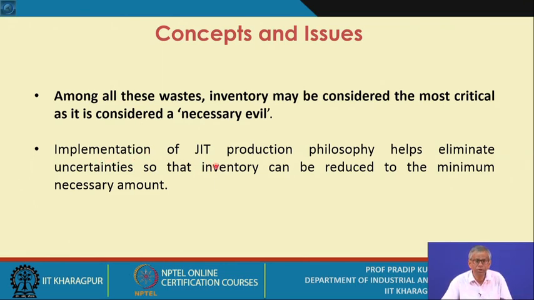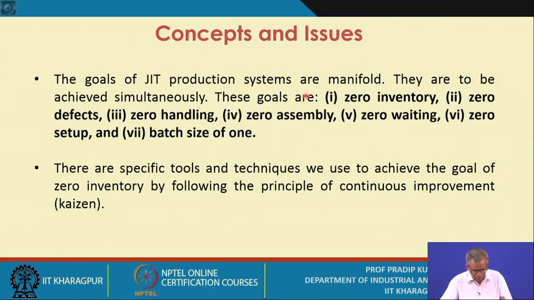The implementation of JIT production philosophy helps eliminate uncertainties. That is the point to be noted. That means from an uncertain situation, you may move to a certain situation, so that the inventory can be reduced to the minimum necessary amount. Now, the goals of JIT production systems are manifold. They are to be achieved simultaneously.